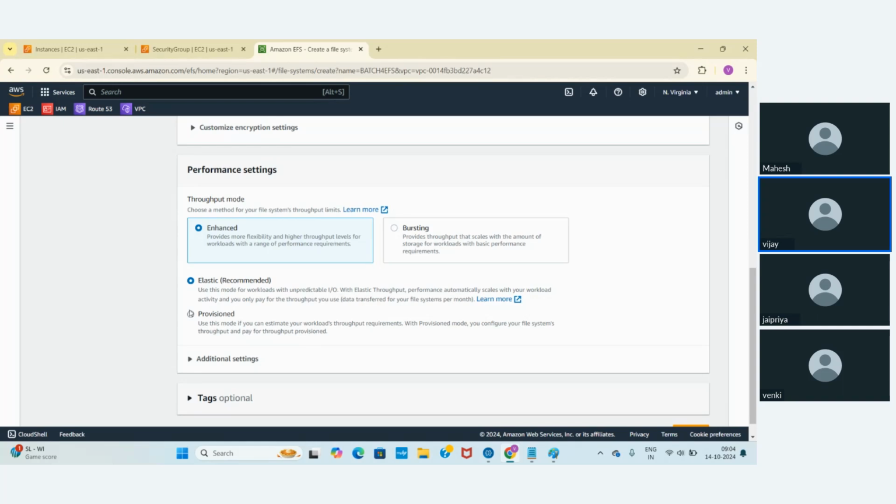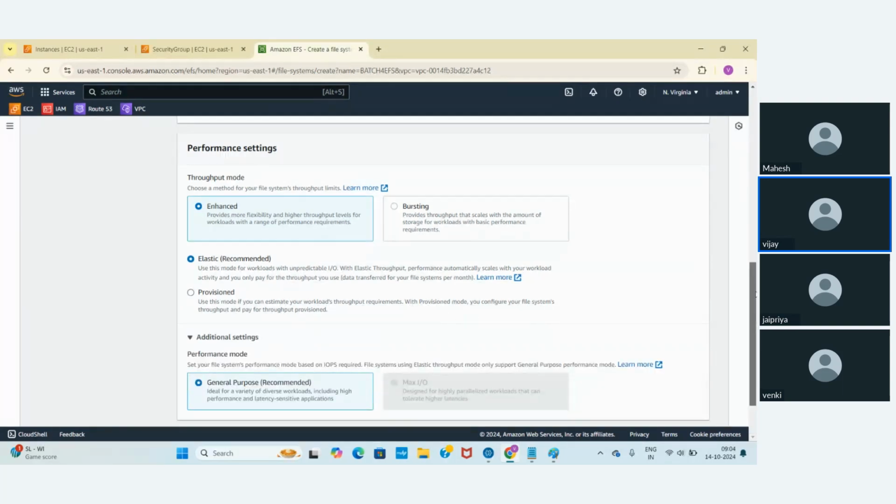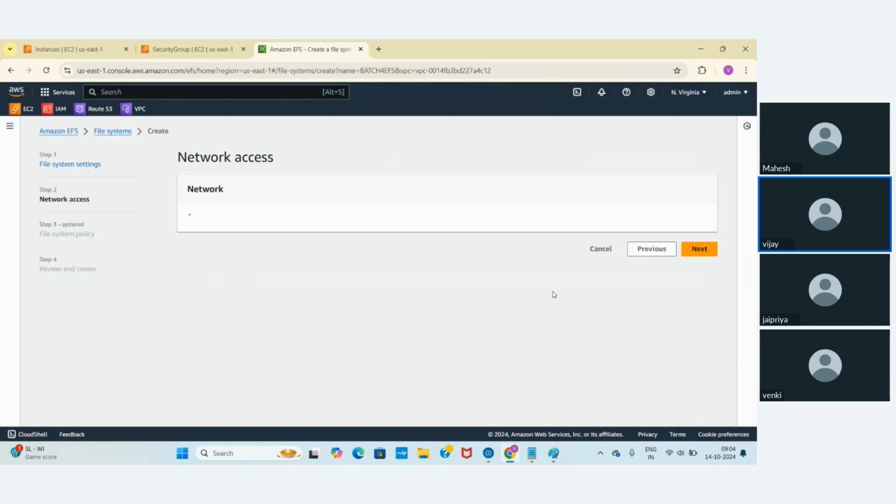Elastic. Using this method for workloads with unpredictable throughput, the performance scales automatically. If you don't want any performance issues, you just need to click on elastic, which is recommended by AWS as well. And the scaling performance mode, general purpose, is not required. Let me click on next.